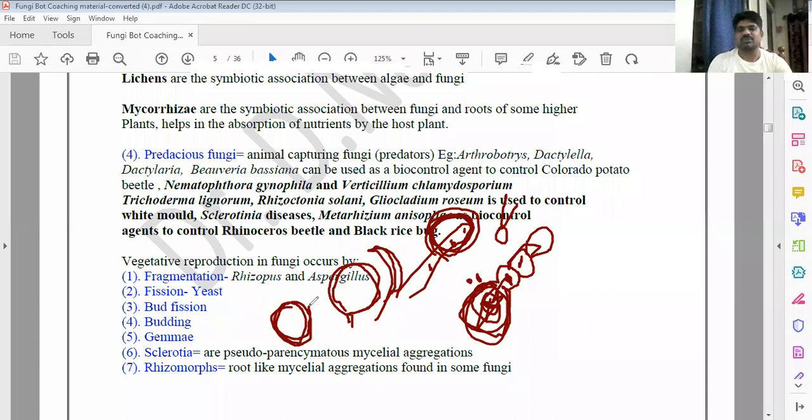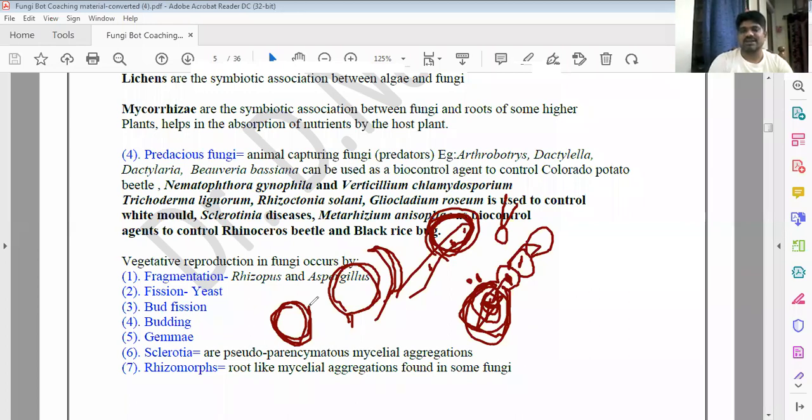One of the examples is Penicillium. Penicillium is first placed in the Deuteromycotina. But in the perfect stage, they are shifted into which group? Ascomycotina, and they gave the perfect stage name, Talaromyces. This is the most important: the perfect stage of Penicillium is Talaromyces.